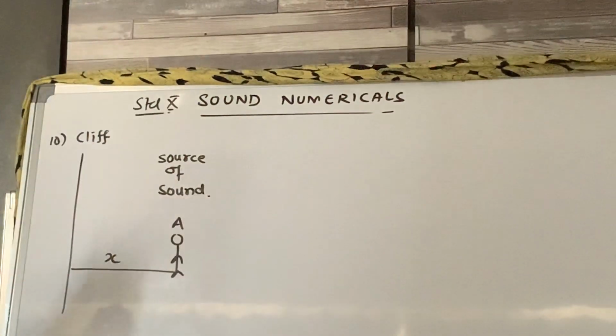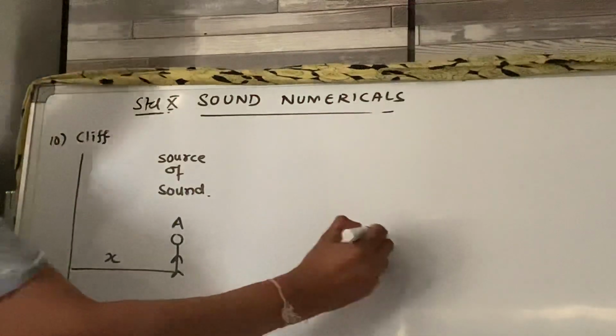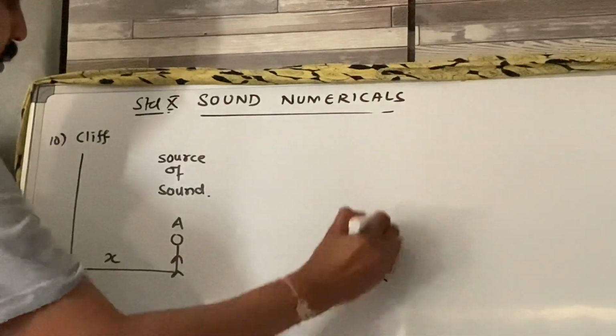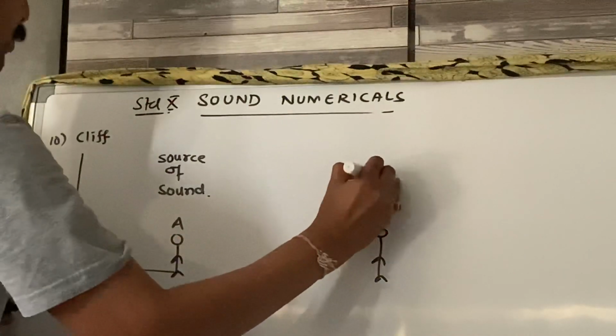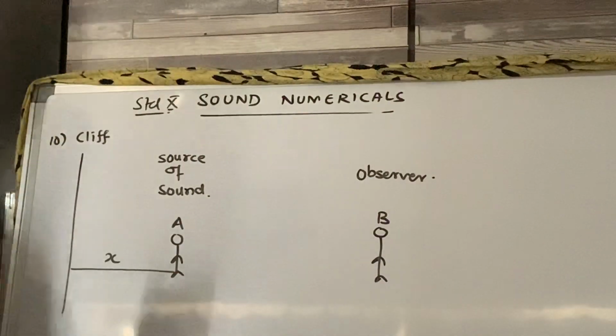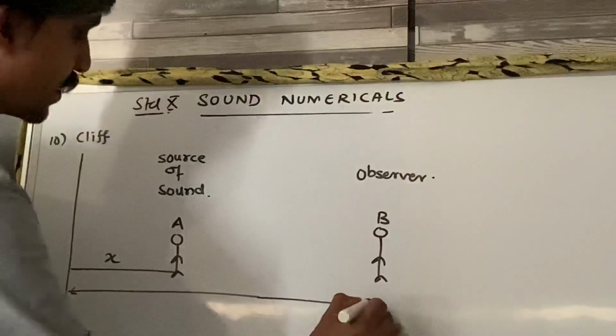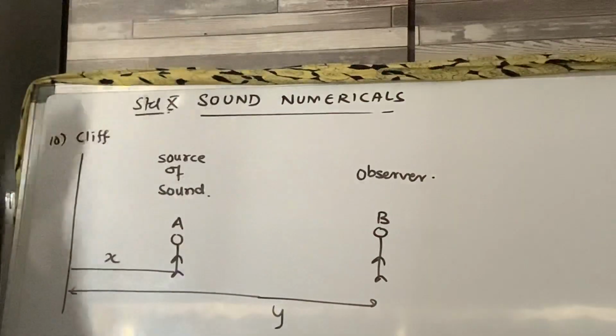What is given next? Another person B is standing behind person A at a distance y from the cliff. So here is person B, which is an observer. This is at a distance y from the cliff, right?